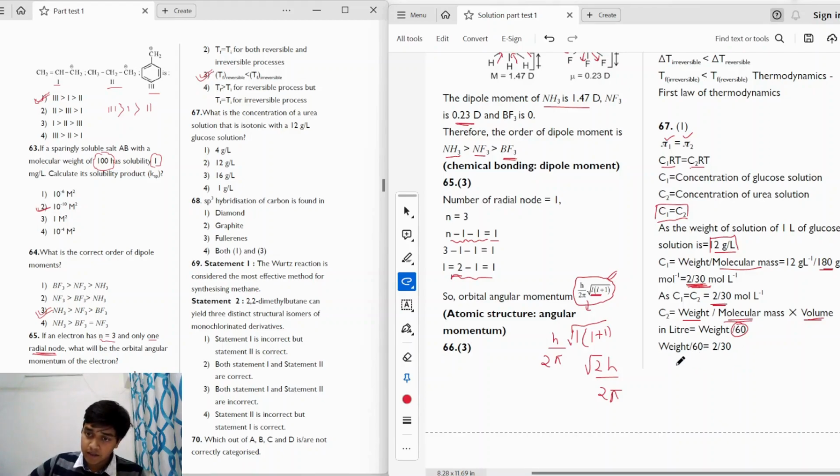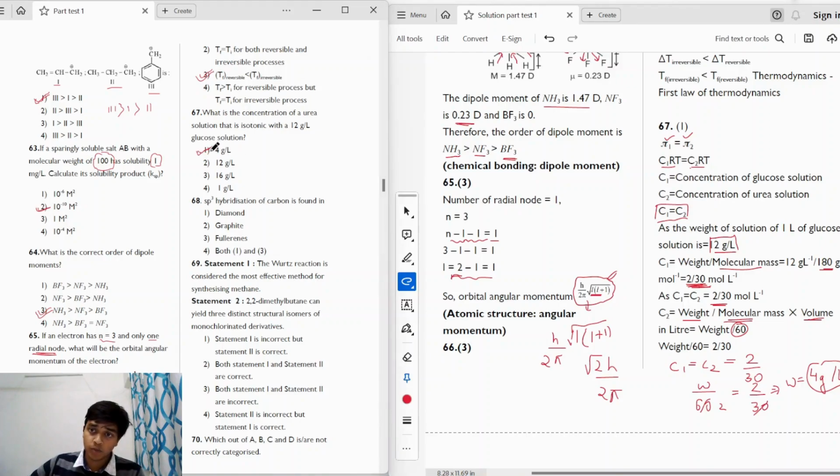So we can write C1 is equal to C2 is equal to 2 by 30. So C2 can be written as the weight upon molar mass of urea. So molar mass of urea is 60. So when we write it as 2 by 30, if we cancel out this, we'll get this as 4 grams per liter, right? So the concentration of urea will be 4 grams per liter. The correct answer is option 1.